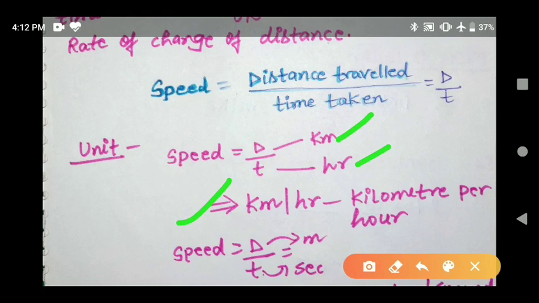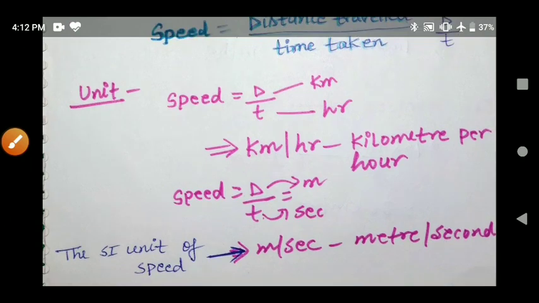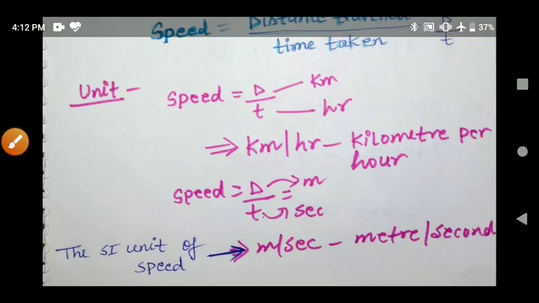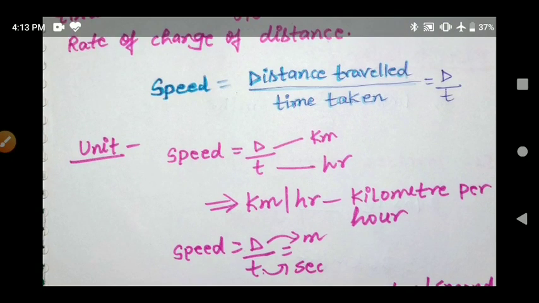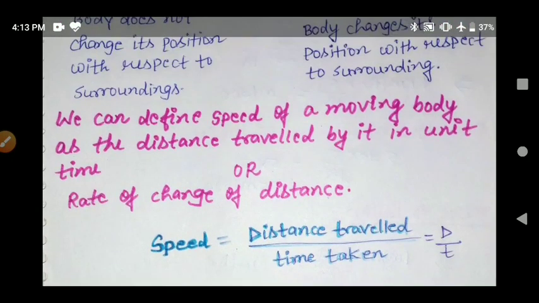Next, the SI unit of speed is meter per second. Distance in meter and time in second, so the SI unit of speed is meter per second. So these are the things about speed. Basically, the definition of speed is the rate of change of distance, or we can define the speed of a moving body as the distance traveled by it in unit time.